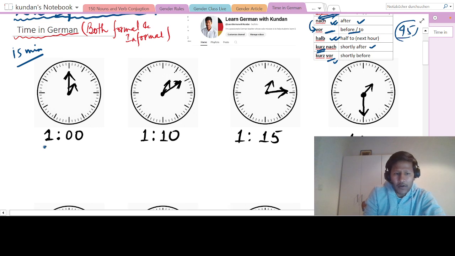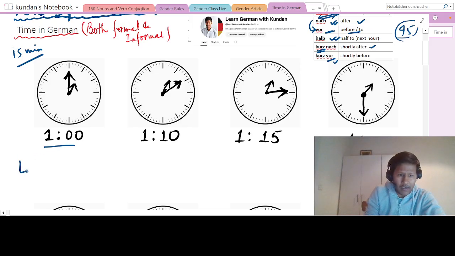So for 1 o'clock, first let's see the formal way, which is very easy and used in government offices, in railway stations, or if you visit any Bureau in Germany, you will see the formal way everywhere. Let's take 4 or 5 examples of formal, and then we will get to informal.